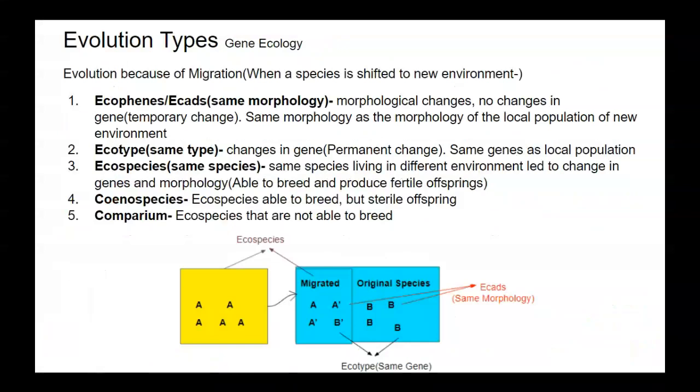Evolution types, based on gene ecology: evolution because of migration, when a species is shifted to a new environment. The first one is ecophene or ecad. It has the same morphology, with morphological changes but no changes in the gene, and it is a temporary change, as when the migrated species